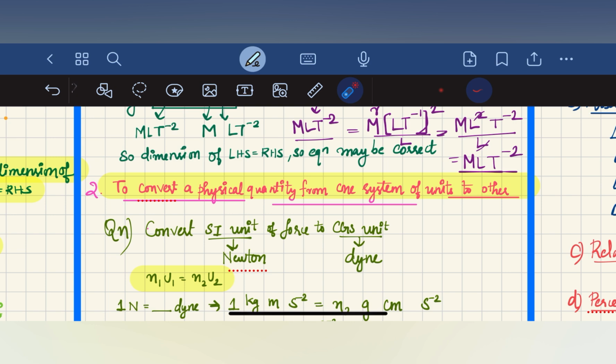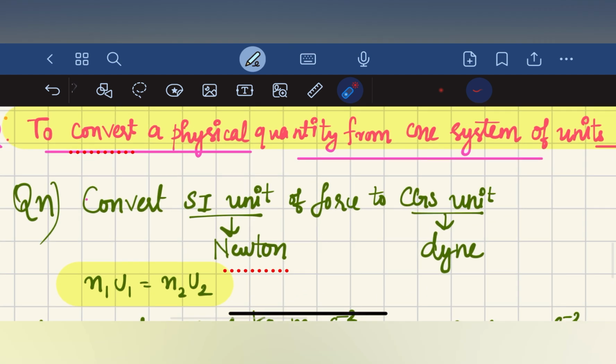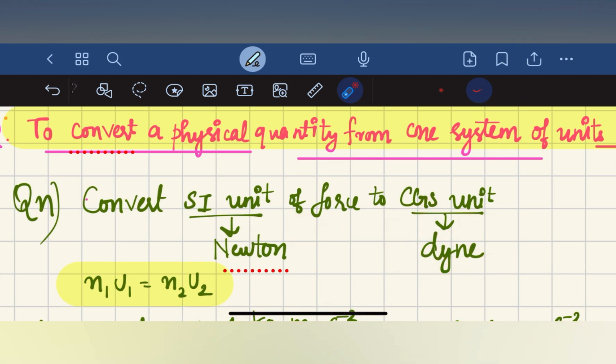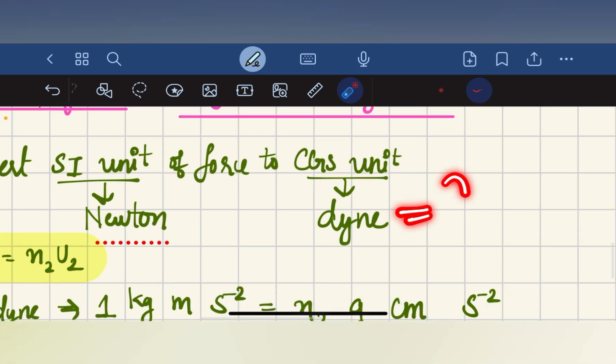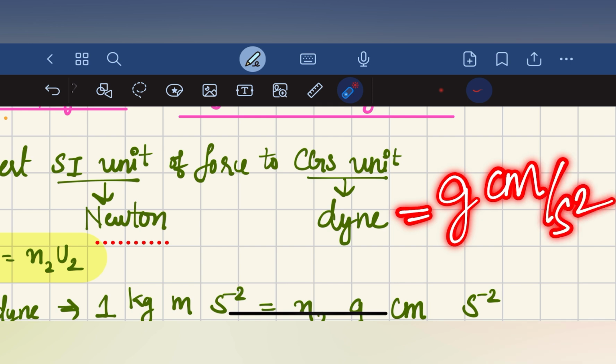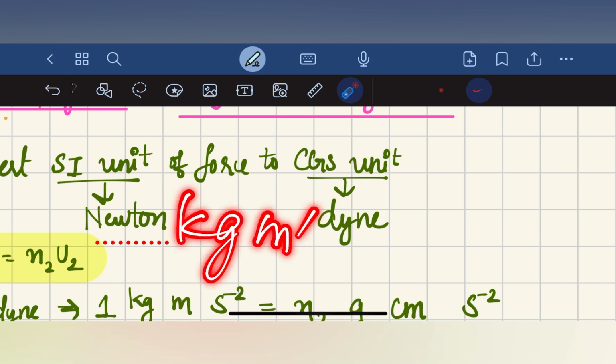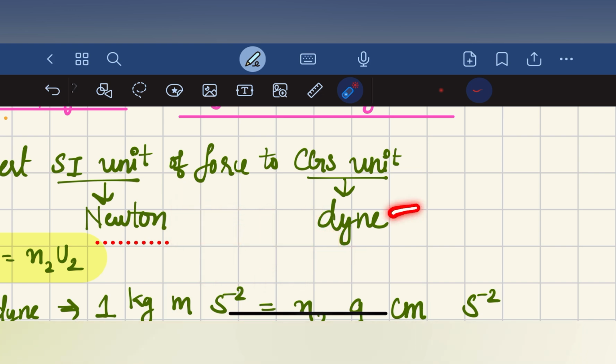So first we have a question: convert the SI unit of force to the CGS unit. In the SI system, force has the unit Newton. We already studied that kilogram meter per second square is Newton. And the CGS unit we are saying is dyne. Dyne means gram centimeter per second square. CGS means centimeter gram second, and SI unit means kilogram meter second. Newton is equal to kilogram meter per second square, and the CGS unit dyne is equal to gram centimeter per second square.